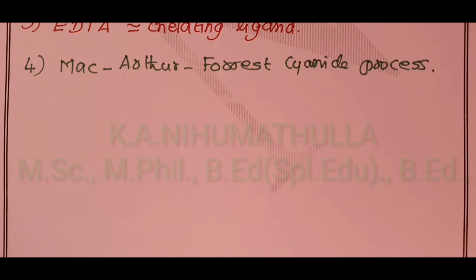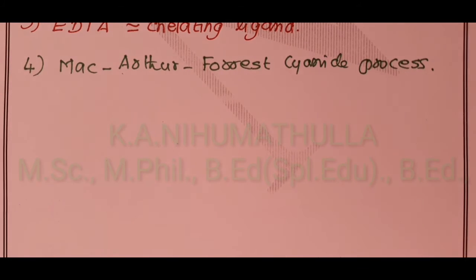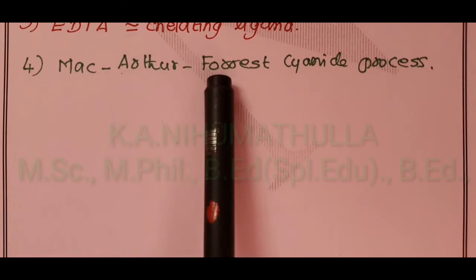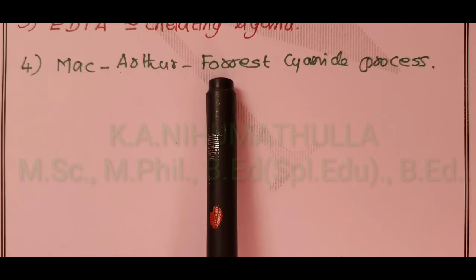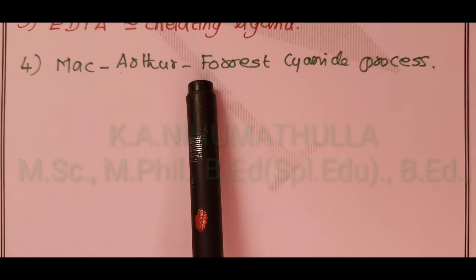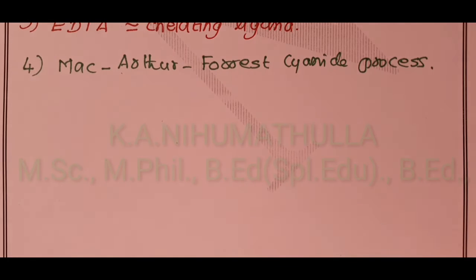What is the use of this process? This process is used in the extraction of gold and silver.